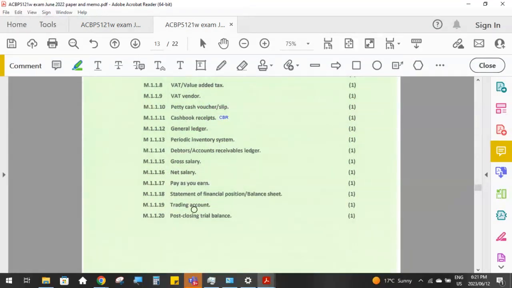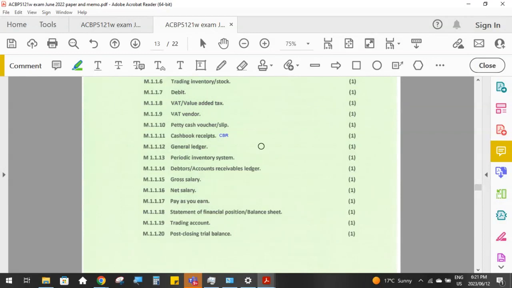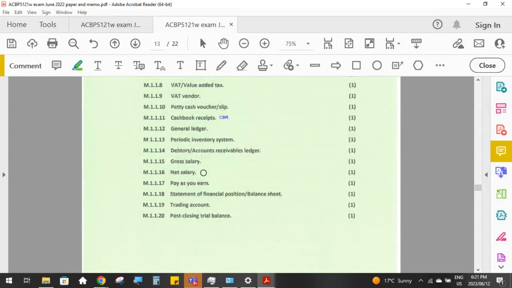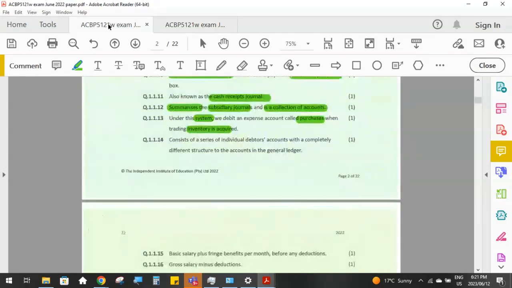So all of these questions are based on learning objectives, because one of your learning objectives is to know the difference between the periodic and the perpetual inventory system. And one of your learning objectives is to know that bookkeeping cycle. So if you know all of those, all of these questions are coming out of those various learning objectives.